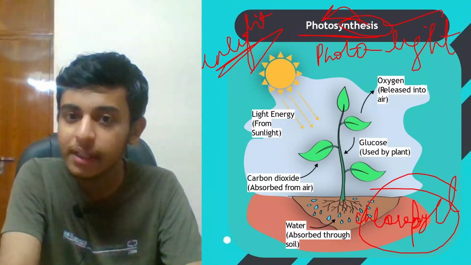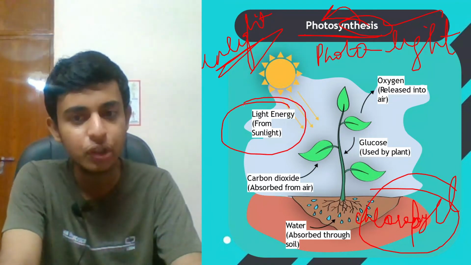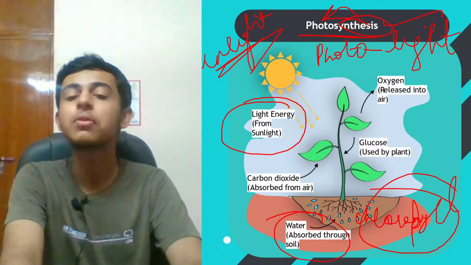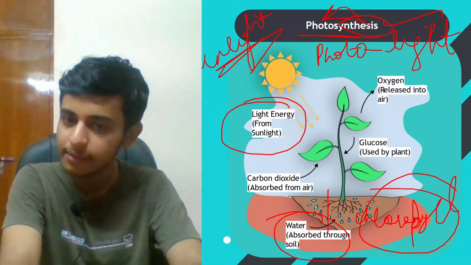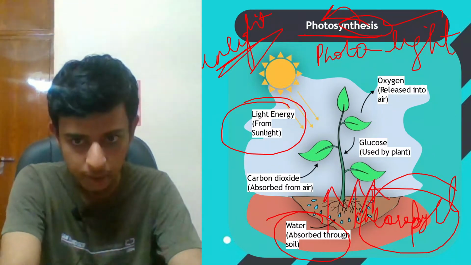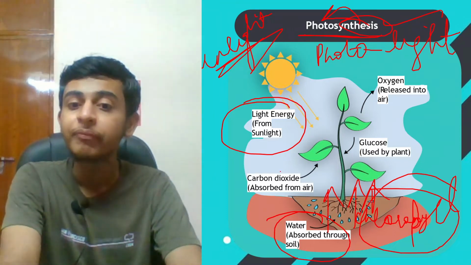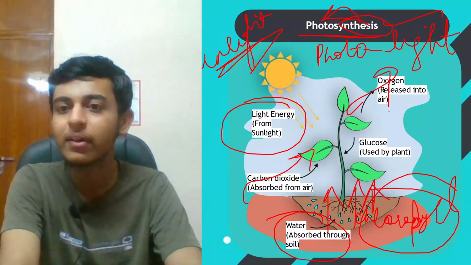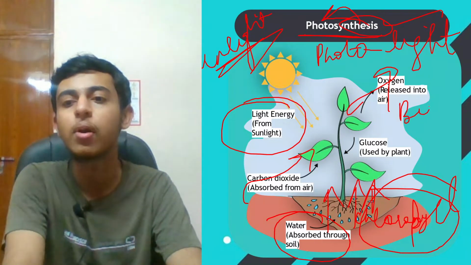Okay? So what are the steps? First, they are going to take light energy from the sun. Water is going to be absorbed through the soil. आपको पता है, xylem tissue transports water. अब क्या होगा? Carbon dioxide will be absorbed and oxygen will be released in photosynthesis as a byproduct.